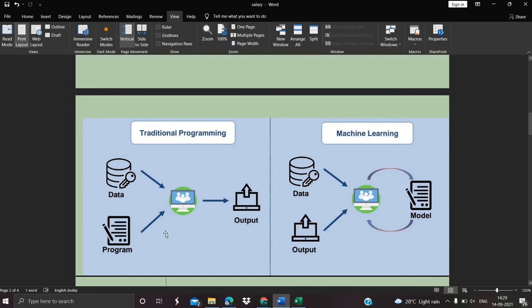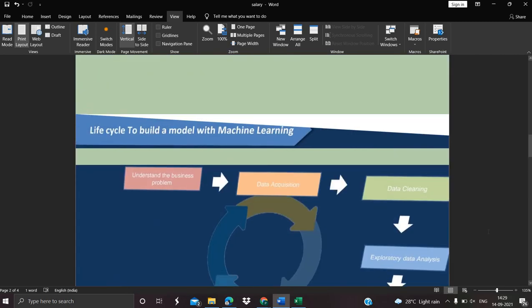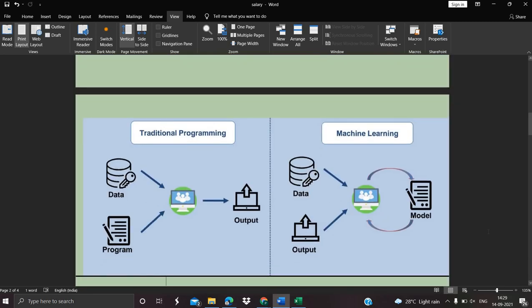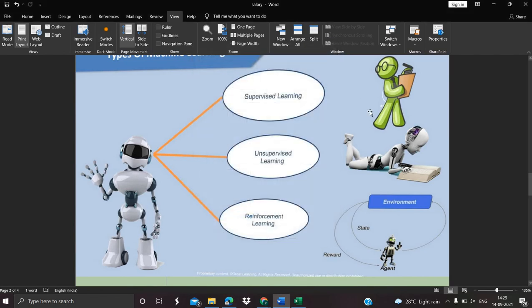The next step is the various types of machine learning: supervised learning, unsupervised learning, and reinforcement learning. I have used a supervised learning algorithm, that is the linear regression algorithm.